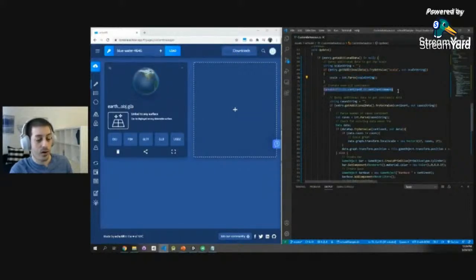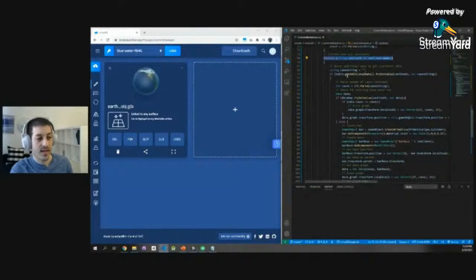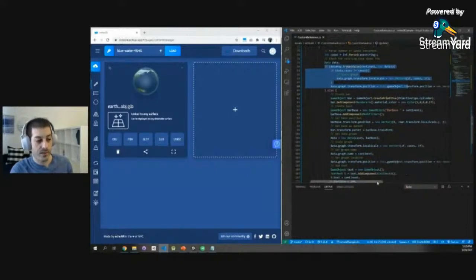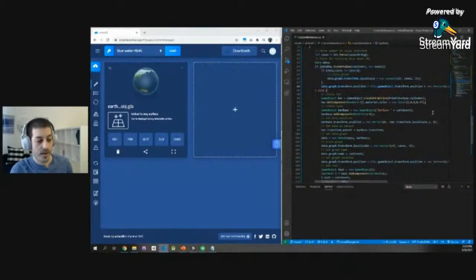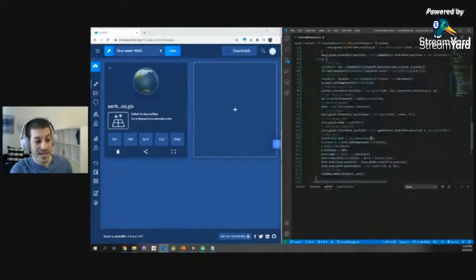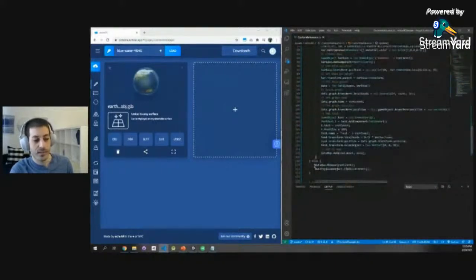Then let's iterate over all continents. We'll ask, do I have entry data specifically for a continent? If that's the case, save that number of cases. And then once we have that, let's say, if I have a graph, let's scale it up to the number of cases. If not, let's create a graph by creating a cylinder, give it a color, give it a name, give it a location, give it some text. And if we don't have data, let's delete it.